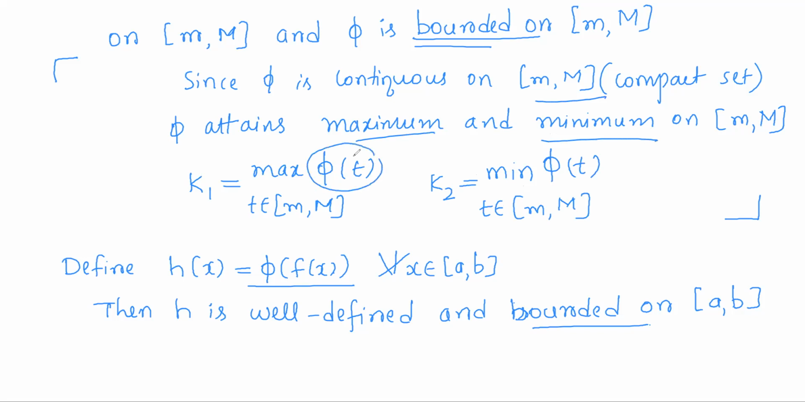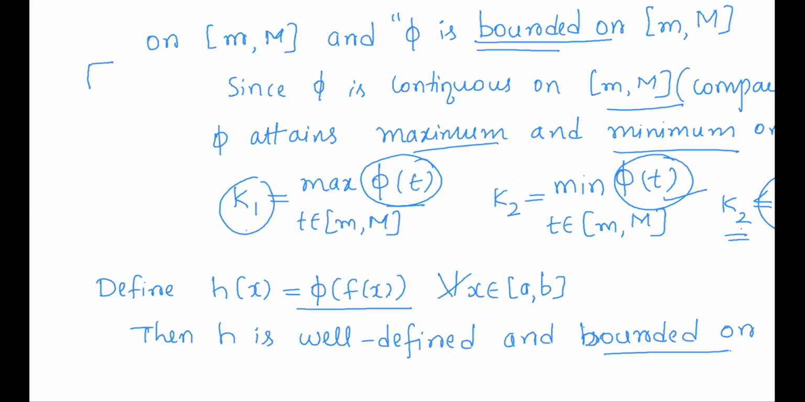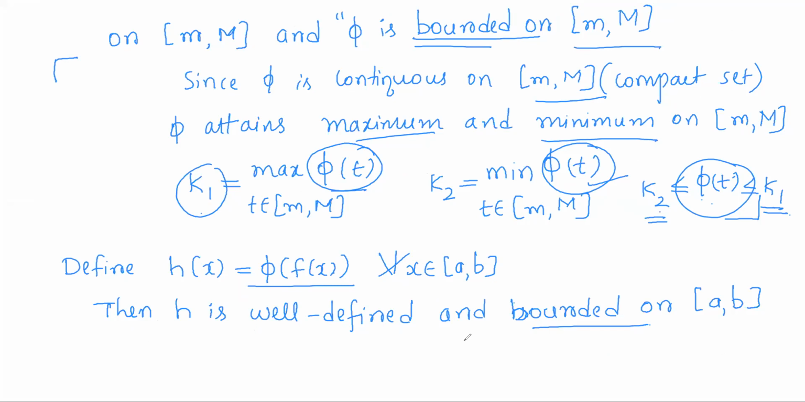That is, for all function values, there is some maximum k1, and there is some minimum. So I can write phi of t lies in between k2 and k1. All these values are less than or equal to k1, which is the maximum, and greater than or equal to k2, which is the minimum. So you can see phi of t values are bounded between k2 and k1, or in other words, the function phi is bounded on the closed interval small m capital M.